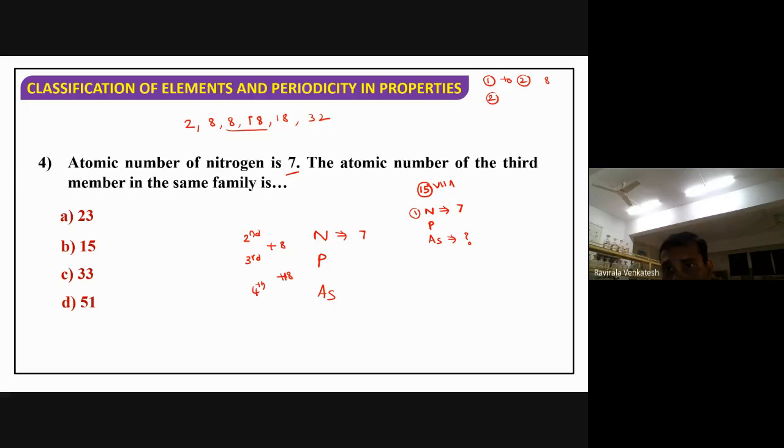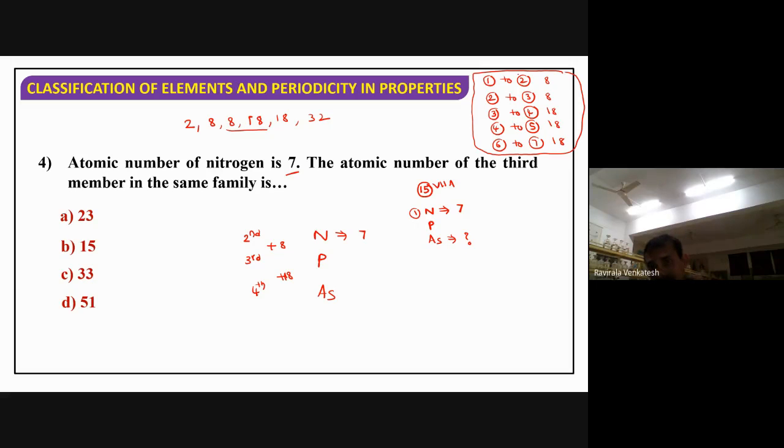Second period to third period, how much do we have to add? Again 8 only. Third period to fourth period, how much do you have to add here? 18. If you move from fourth period to fifth period, how much? Again 18 only. When you move from fifth to sixth, how much do you have to add? 32. If you remember this table, you can give the answer very simply.